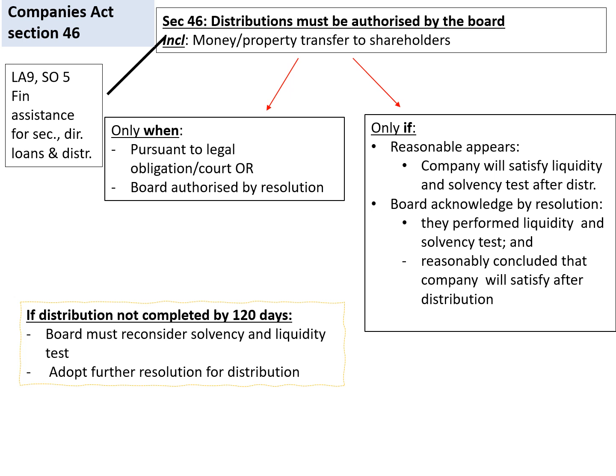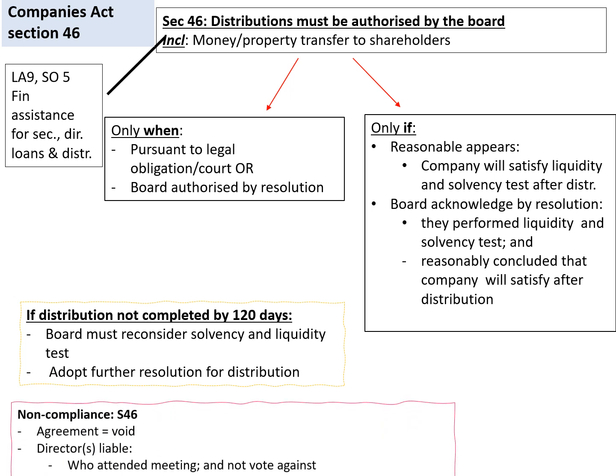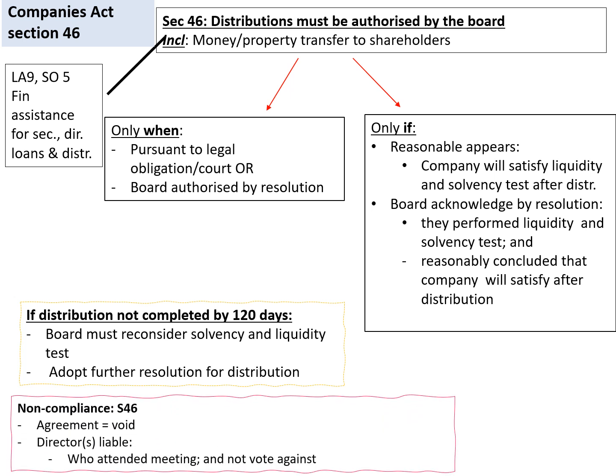If this distribution does not realize within 120 days after the above mentioned, the board should reconsider the solvency and liquidity test and adopt a further resolution for the distribution. Again, in this section, the distribution or the agreement is void when not complying with the section, and the directors who attended the meeting and did not vote against it can be held liable.